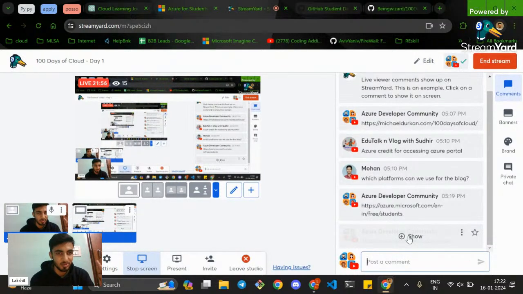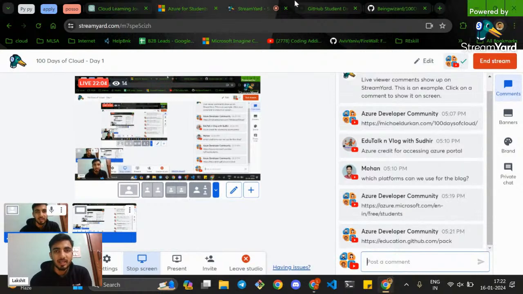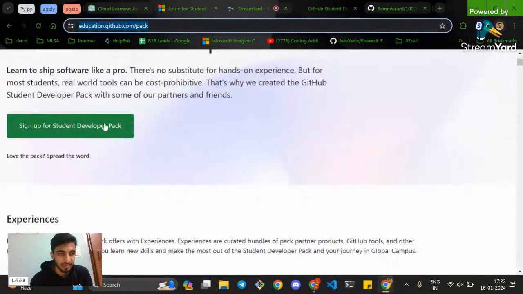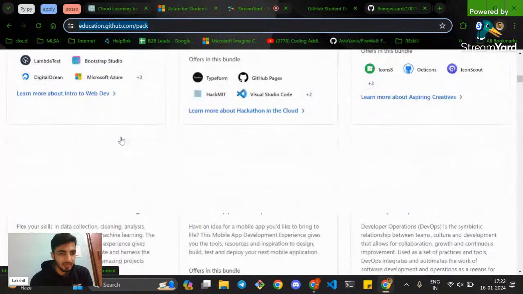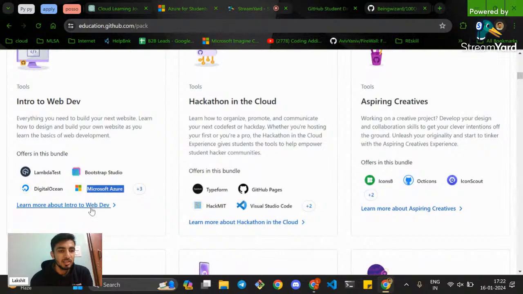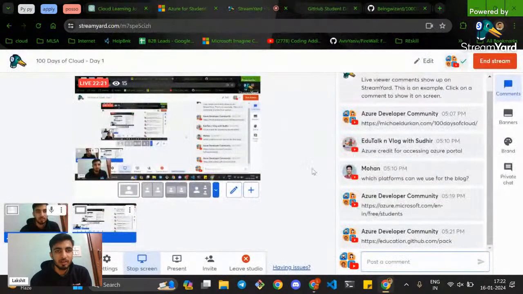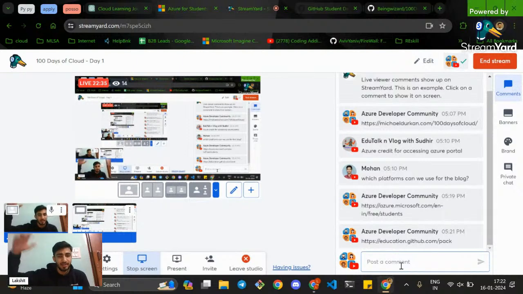So first is this GitHub Student Developer Pack, GitHub Education Developer Pack. Second is Azure, that Azure provides for students benefits, right? Now in GitHub Student Developer Pack, what you have to do is sign up as a student developer. You will see Microsoft Azure credits here. See, these Microsoft Azure credits are already allowed, right? So they provide $100 credits. In this entire journey, we will require not more than maybe $200 to $300 worth of Azure credits, not exactly your money, to perform this entire 100 days of cloud journey, right?